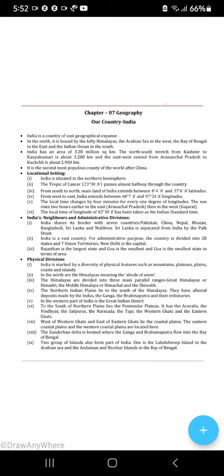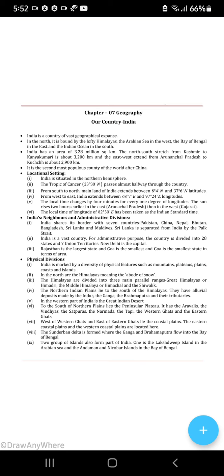So India is a country with a vast geographical extent. In the north we have the lofty Himalayas. If you check the Indian map, open your atlases and have a look, in the north what will you find? You will find the Himalayas. In the west you will find the Arabian Sea. In the east you will find the Bay of Bengal, and in the south you will find the Indian Ocean. So have you found all these things? Okay, next,